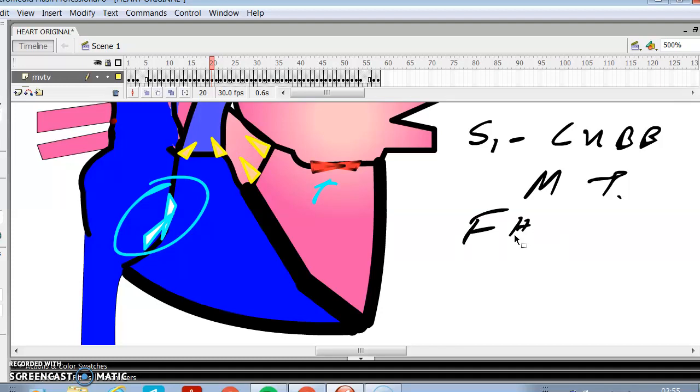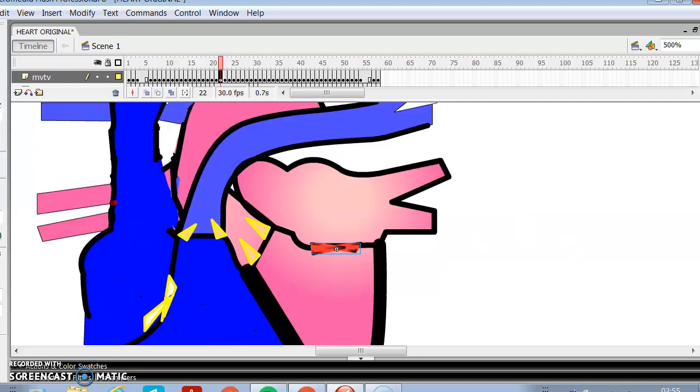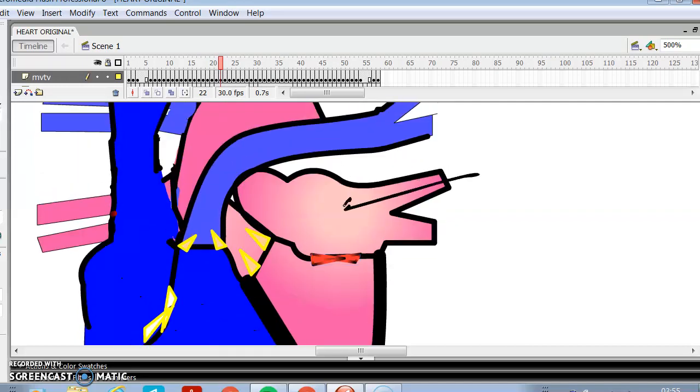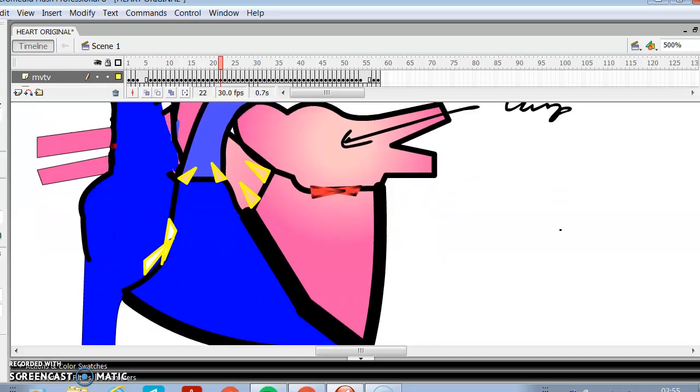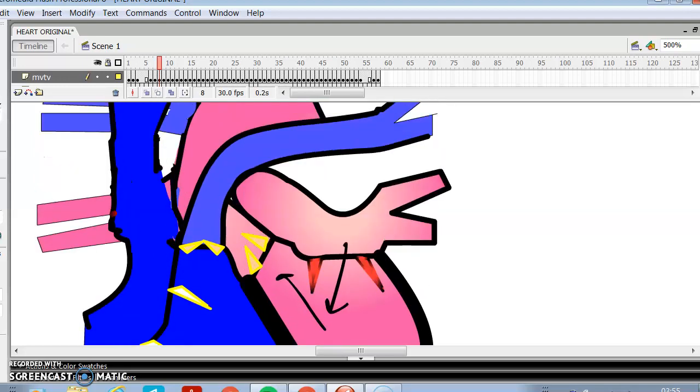Similarly, when the left atrium receives the blood from the lungs, the mitral valve will open and the blood will be poured into the left ventricle. Then the left ventricle will contract. The blood goes into the aorta, as we have just seen.